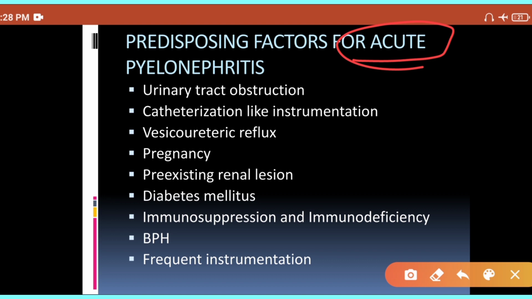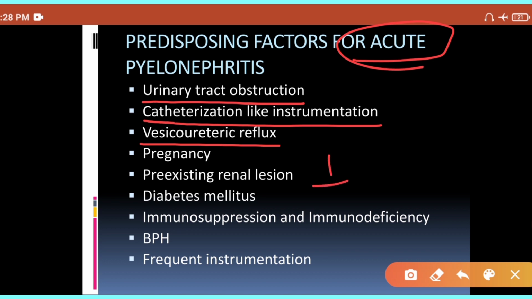So the first risk factor is urinary tract obstruction by renal stone. The second risk factor is catheterization, prolonged catheterization like instrumentation. Suppose any patient needs prolonged catheterization for 1 or 1.5 months, then they can obviously develop an infection. The third important cause is vesicoureteric reflux, which is the most important risk factor for development of pyelonephritis by the ascending route. Okay, now the infection in the kidney develops if your immunity is low.